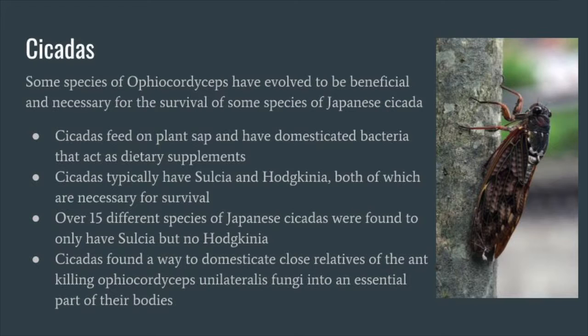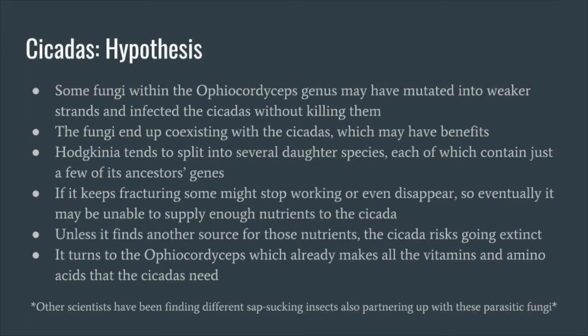Scientists were shocked to find that the fungi that was helping the cicadas were close relatives of the ant-killing Ophiocordyceps unilateralis that we just learned about, both being within the Ophiocordyceps genus. The cicadas found a way to domesticate it into an essential part of their bodies. It is hypothesized that some of these fungi mutated into weaker strains, which then infected the cicadas, causing mild problems but not killing the cicadas.